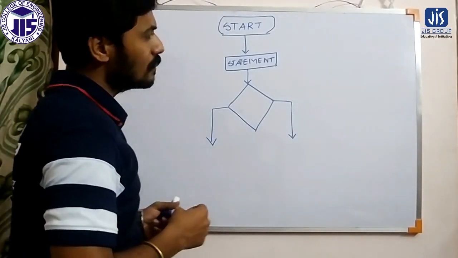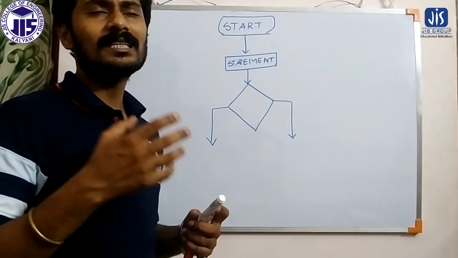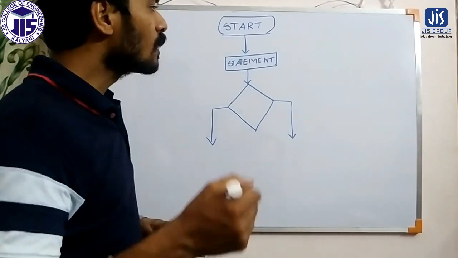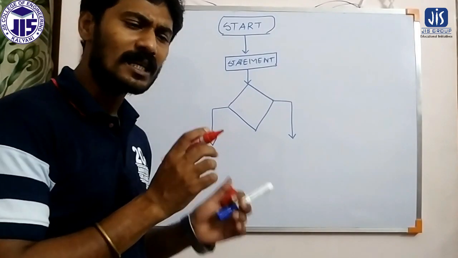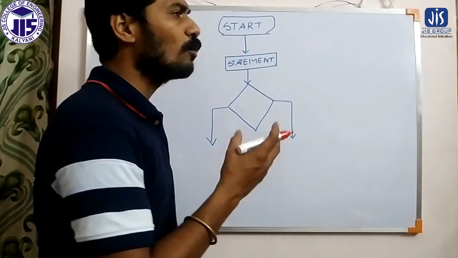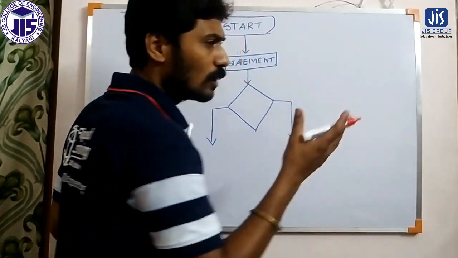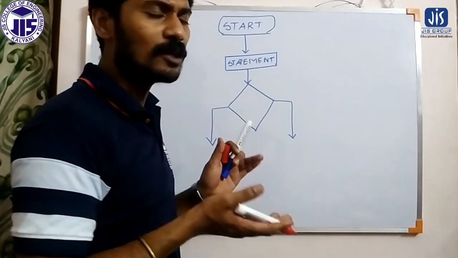Now basically what happens in C programming or any other programming is that the program execution process is sequential. Sequential execution means that if there is no branching statement, no jump statement, nothing, and it is a very simple program, then the program will always execute sequentially. That means a program is a collection of statements.